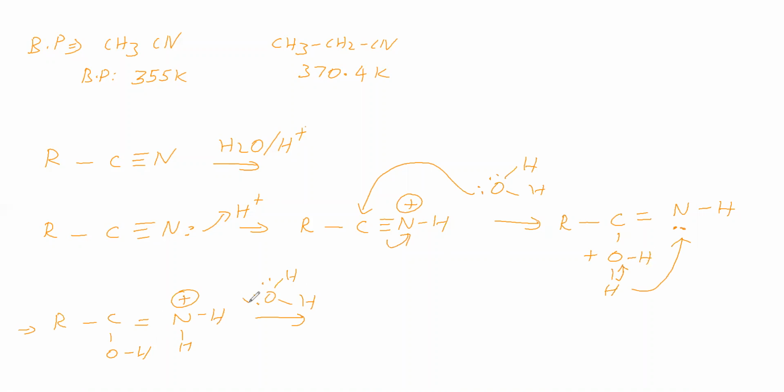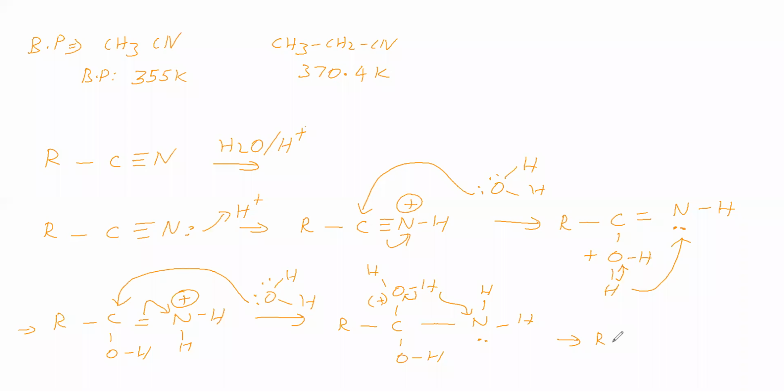Next, a second water molecule attacks this carbon. This bond shifts, so we will get RC(OH) with OH and NH2, with a positive charge. Next, this bond pair shifts and this hydrogen attacks here.